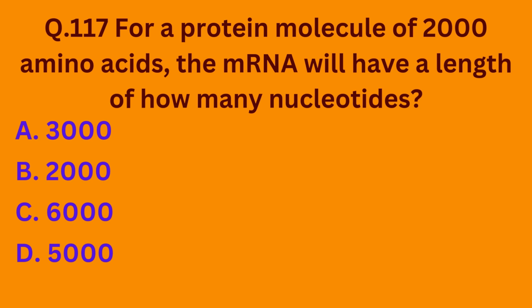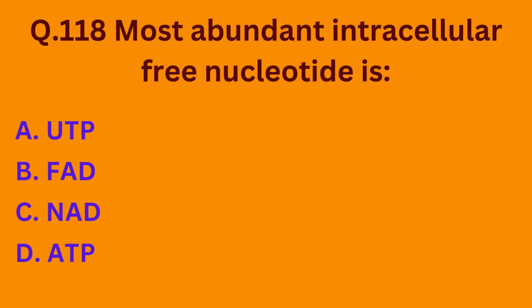So for a protein molecule of 2000 amino acids, the messenger RNA will have a length of 6000 nucleotides. So the correct option is option C. Our next question: the most abundant intracellular free nucleotide is option A UTP, option B FAD, option C NAD, option D ATP. So students, the most abundant intracellular free nucleotide is ATP. The correct option is option D.